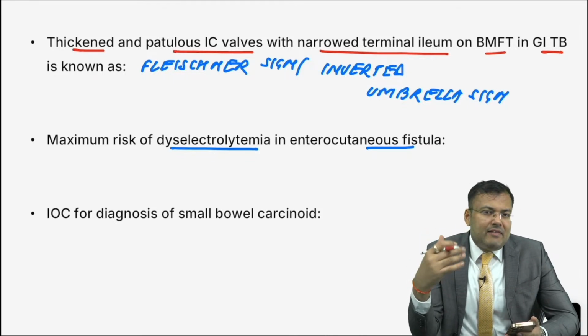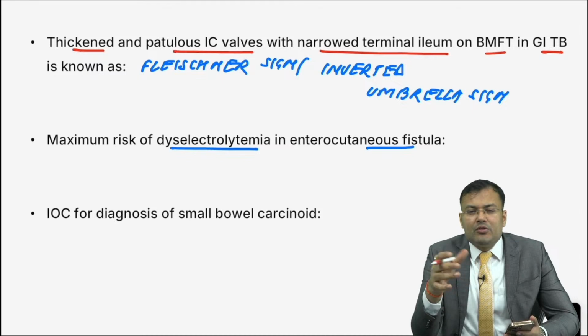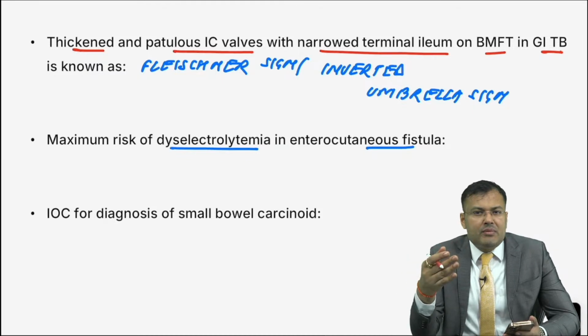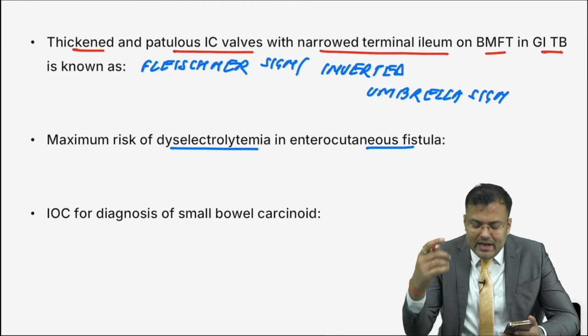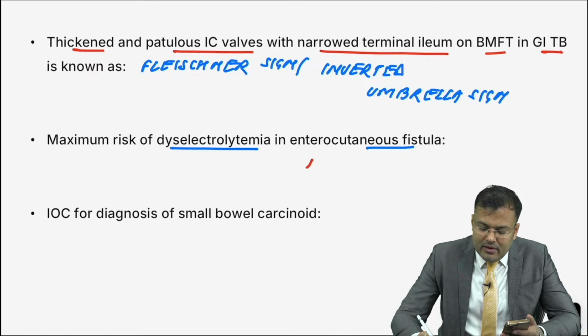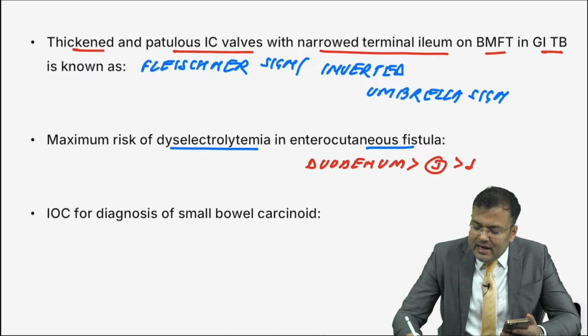Proximal fistulas have a higher risk of dyselectrolytemia. In the small intestine, the proximal part is the duodenum, followed by jejunum, followed by ileum. So there is maximum risk in proximal fistulas, the duodenum.